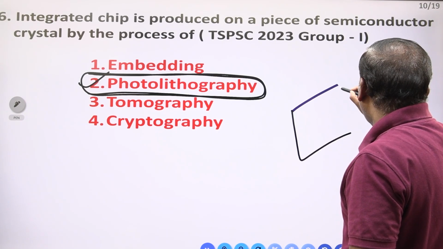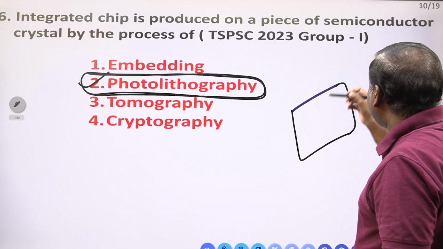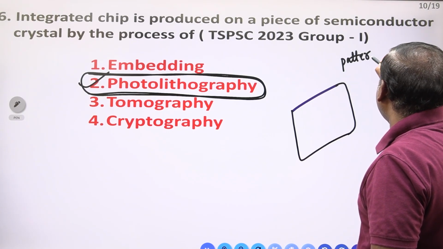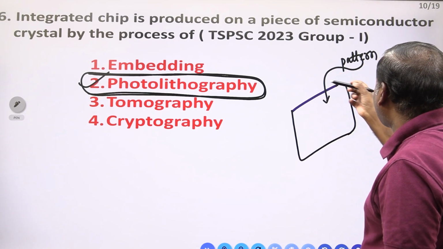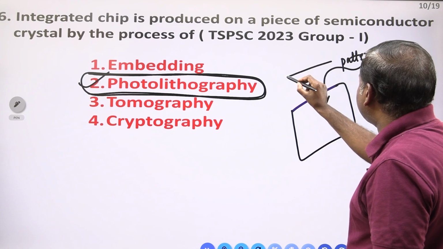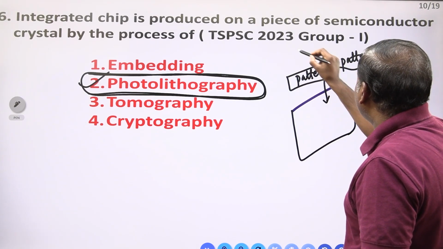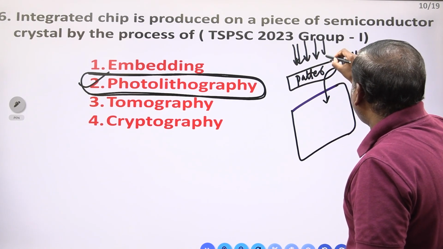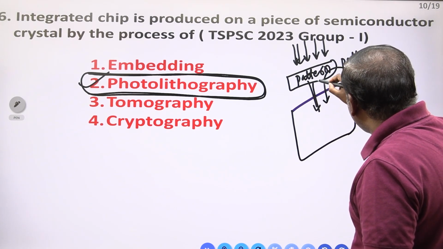So this is the wafer. Suppose if you want to integrate any pattern, I mean an electronics pattern, on this, how do we have to write it? So you have to keep this pattern and use the photolithography technique. This pattern can be imprinted on this wafer.